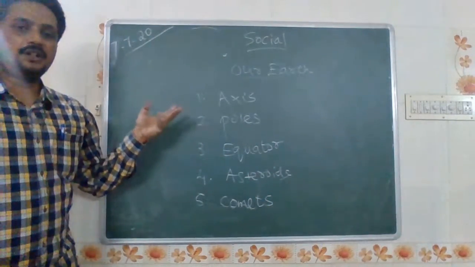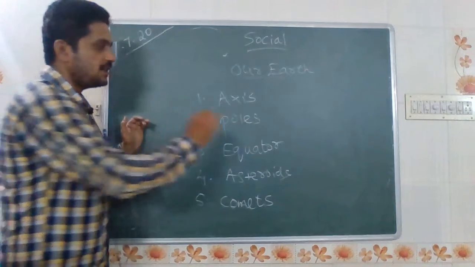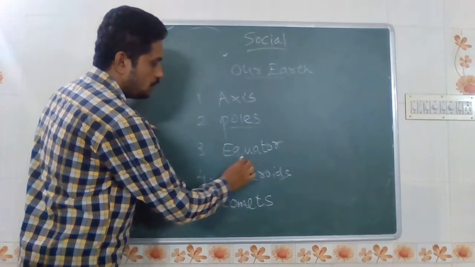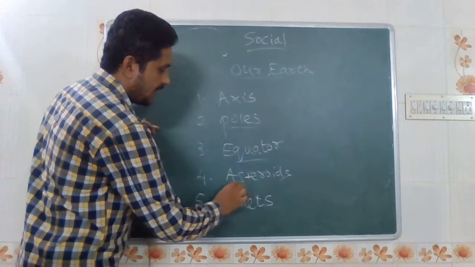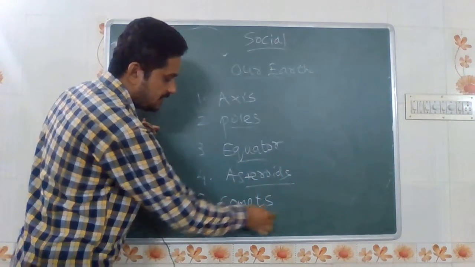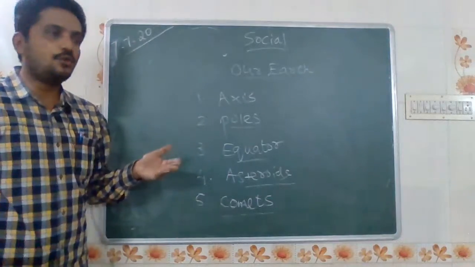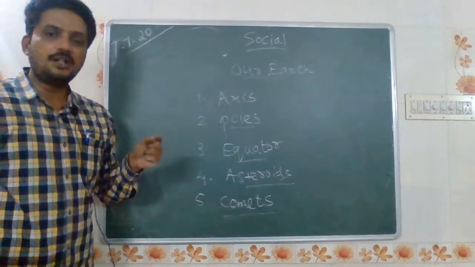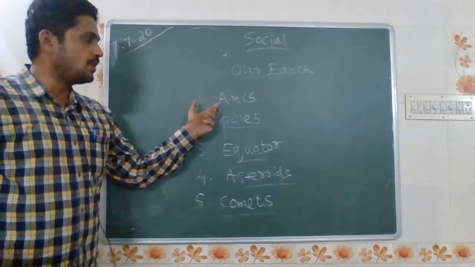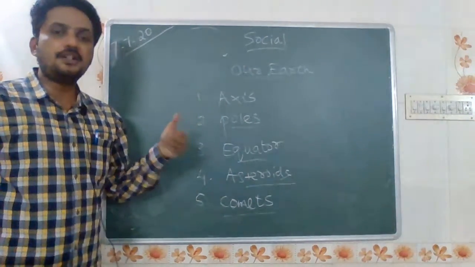But at the time of learning the new words, you have to spell each and every word. AXIS, axis, POLES, poles, EQUATOR, equator, ASTEROIDS, asteroids, COMETS, comets. For learning the new words, we have to spell each and every word to understand the meaning of that word. And if you pronounce each and every word, you can learn that new word.